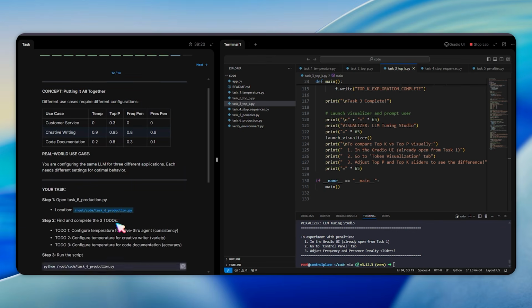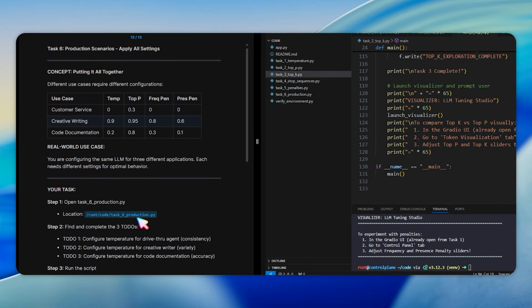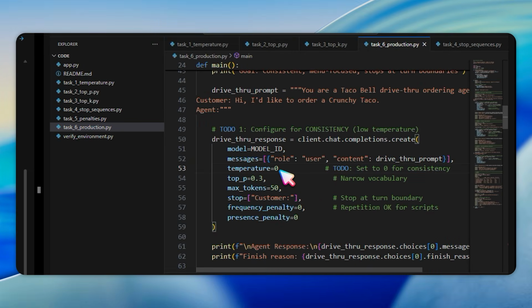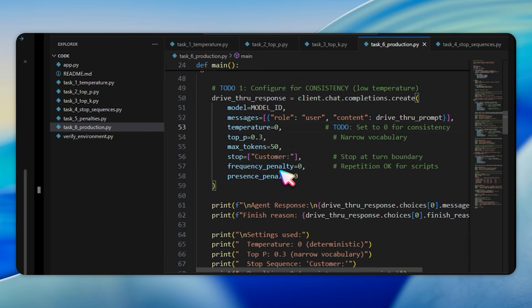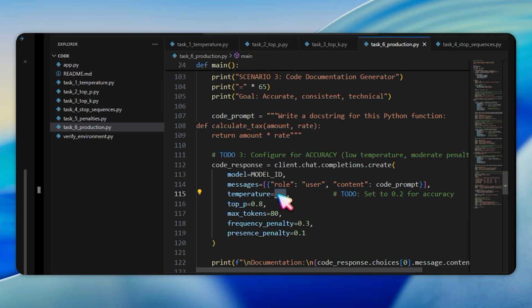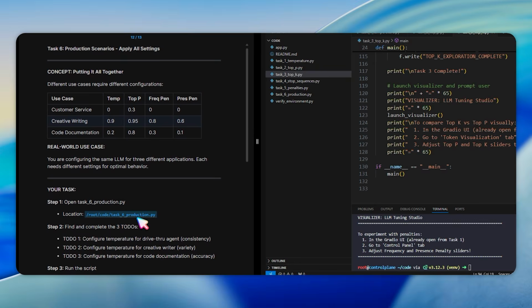Task 6 is a capstone where we apply all settings for production scenarios. Open task 6 production.py. Different use cases require different configurations. In line 53, replace the blank with 0 for drive-thru agent consistency. At line 84, replace the blank with 0.9 for creative writer variety. At line 115, replace the blank with 0.2 for code documentation accuracy.